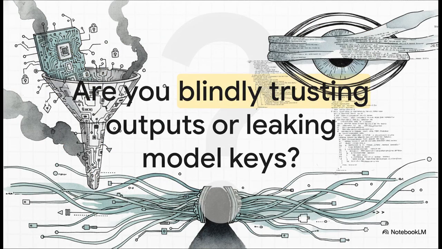Which brings us to the end of our journey through this massive adversary playbook. As we conclude this 10-part explainer series, I want to leave every security team watching with a rather provocative question to take back to your organizations today. Think about this. Are your production GenAI deployments blindly trusting outputs without any human validation, creating massive systemic risk? Or are they quietly leaking the API keys and decision boundaries of your highly valuable proprietary models? The time to find out for sure is during your red team engagements, definitely not after an incident.